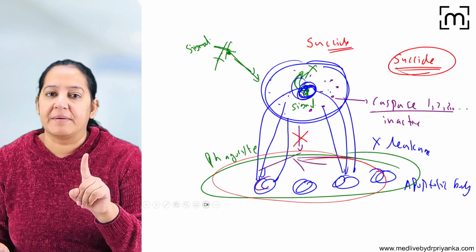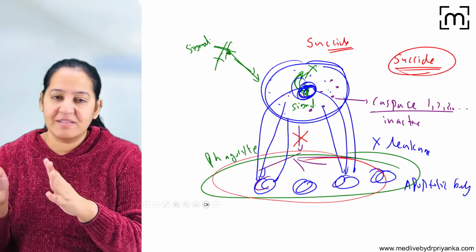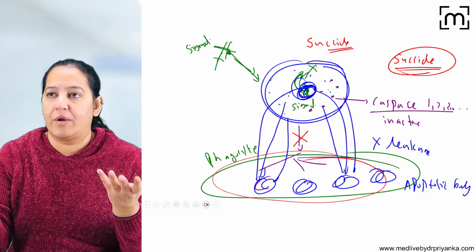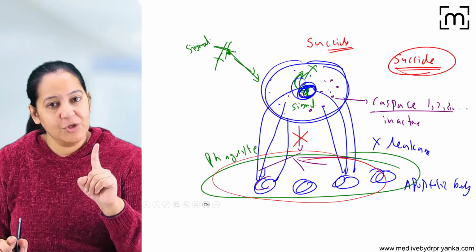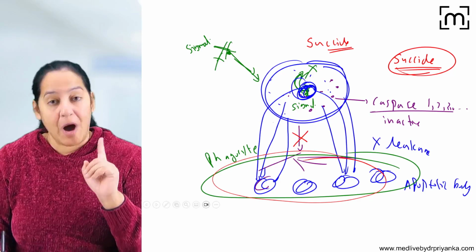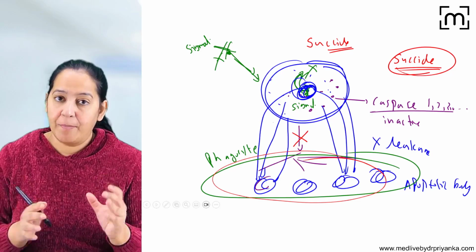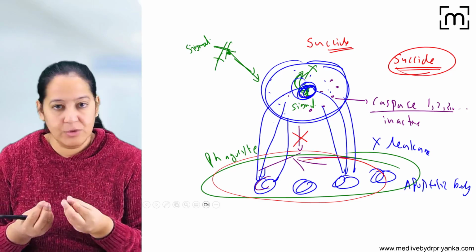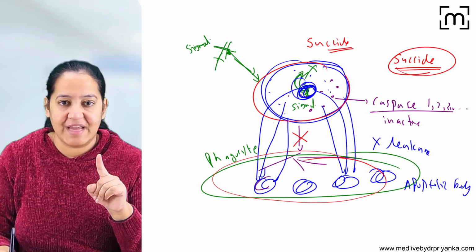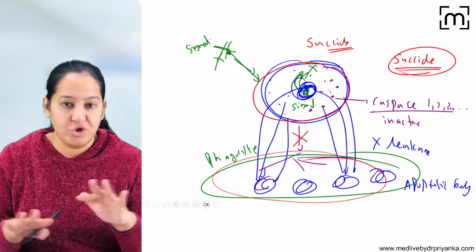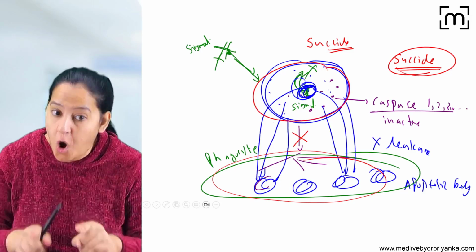Suicide is done by one person. Murder can involve multiple persons at a time, with the help of a gun or anything, right? But suicide is usually done by one person. So apoptosis occurs in one cell, but necrosis occurs in a group of cells. In apoptosis, it is silent. There is no rupture of the cell membrane. The cell membrane is intact. There is no leakage. Inflammation does not take place.